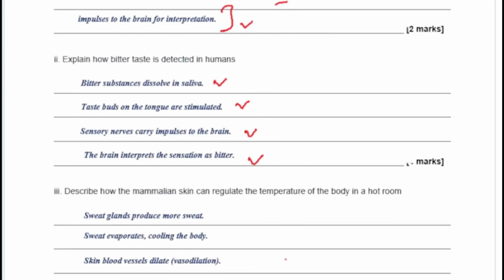And then here you have how the mammalian skin can regulate the temperature of the body in a hot room. So you have the sweat glands producing more sweat. The concept you need to pay attention to here is vasodilation, because vasodilation happens during a hot day. In vasodilation, the blood vessels close to the surface of the skin will dilate. Dilate means they will expand, and then the ones farther away will do what? Will constrict, and blood will flow to the top parts of the body, and that's what will lead to increased sweat, and your body will be cold. Okay, so please pay attention to that.